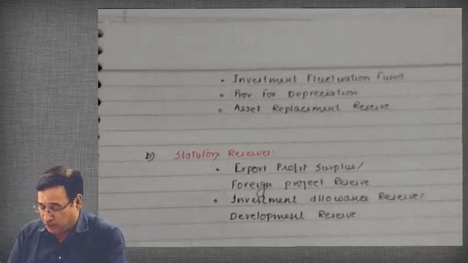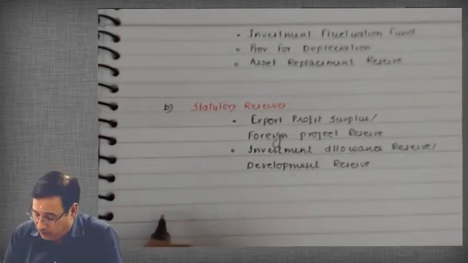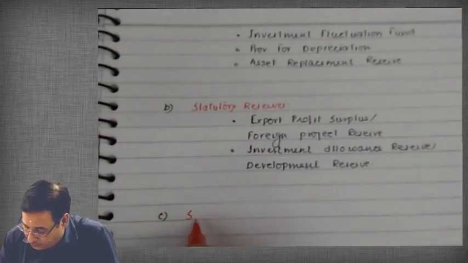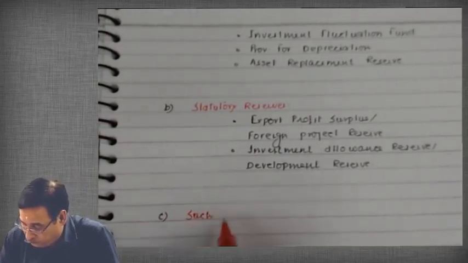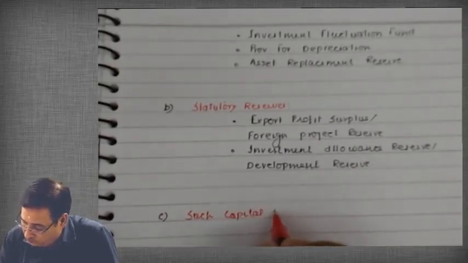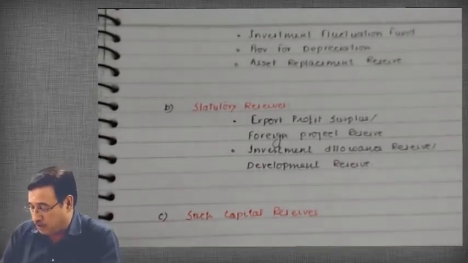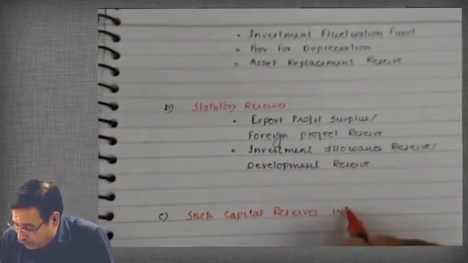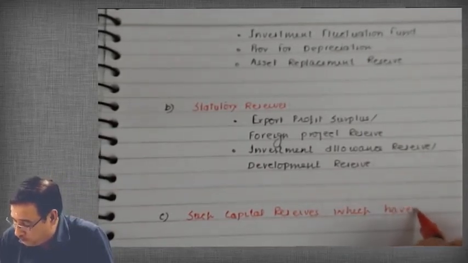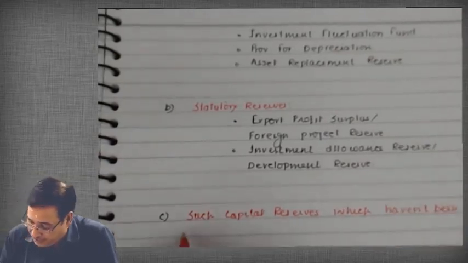And what I am writing now, see here, this is very important to understand. Such capital reserves which haven't been realized in cash.